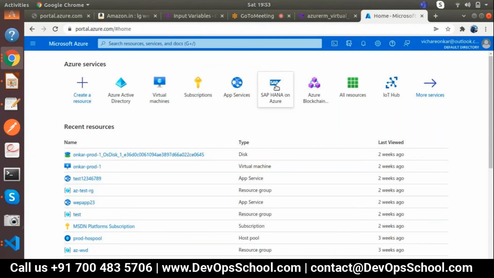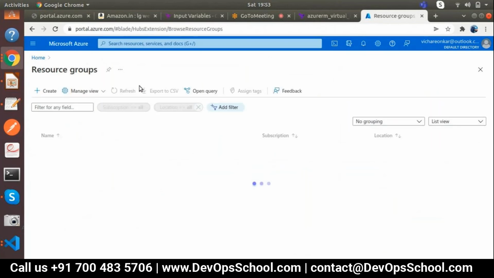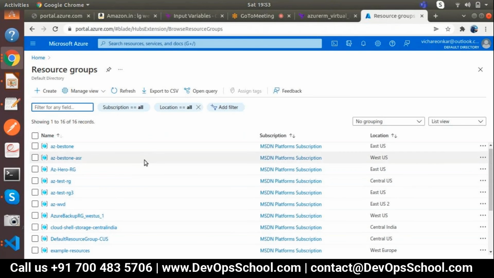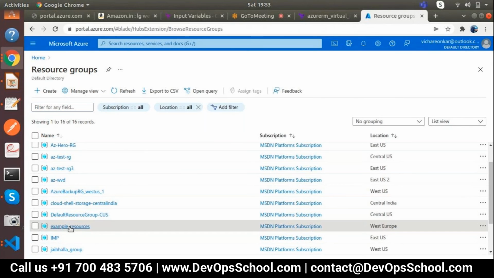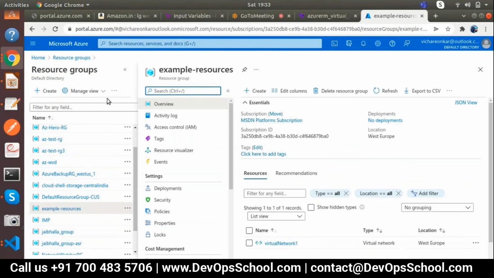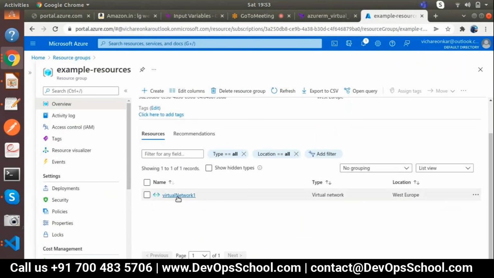I am in the default directory now. Let me type the resource group. What was the name of the example resources? West Europe, yes, this one. Let me open it. Let me check the timing of the deployment. The timing of the deployment details is not available. Okay, that is fine. So one virtual network is deployed, right?